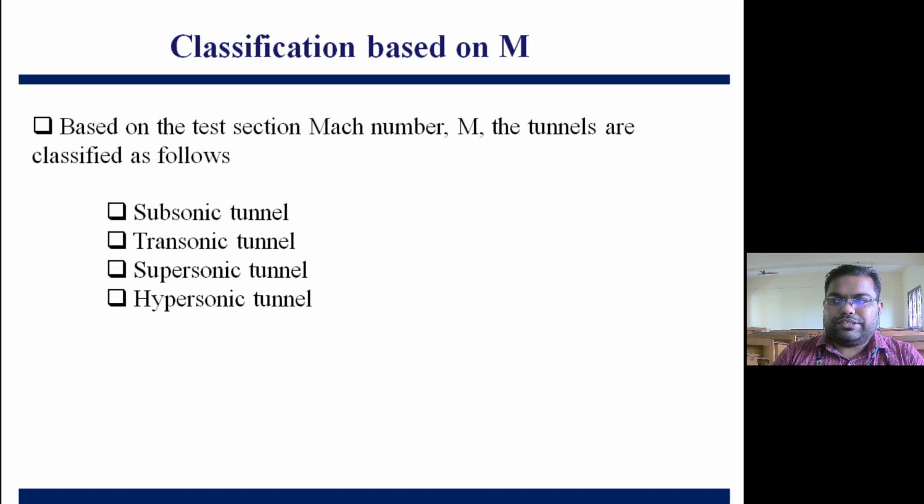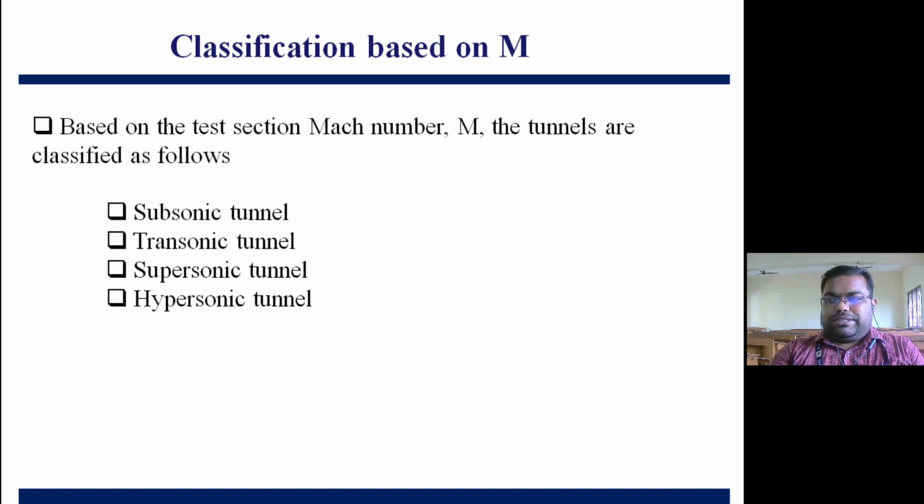If my Mach number is less than 1, that will be considered a subsonic tunnel. If the Mach number in the test section lies in the range of 0.8 to 1.8, those tunnels will be called transonic tunnels. And if my Mach number in the test section is greater than 1.8, up to Mach number 2, we can term those tunnels as supersonic wind tunnels. If the Mach number in the test section is greater than 5, we term those tunnels as hypersonic tunnels.